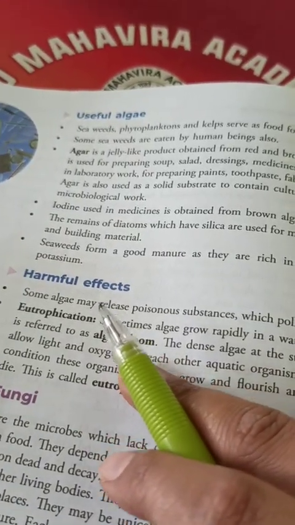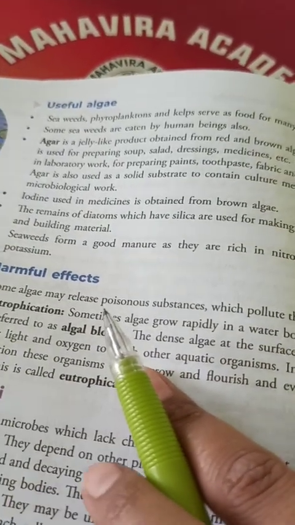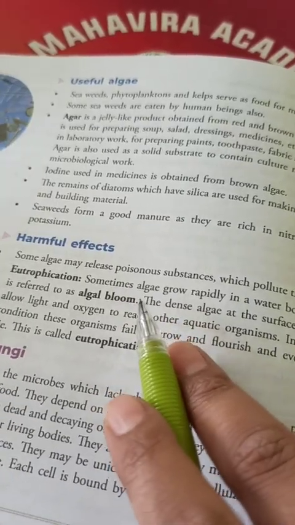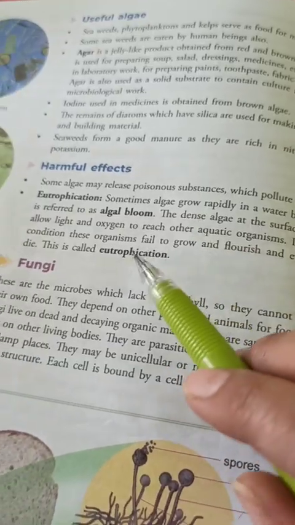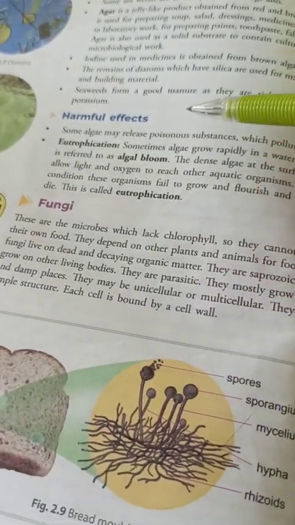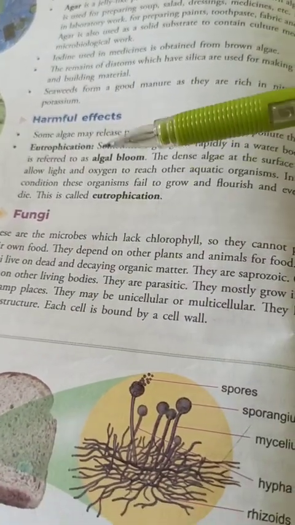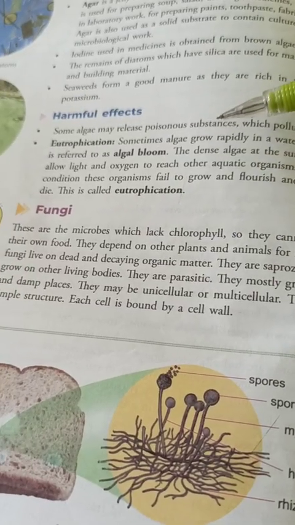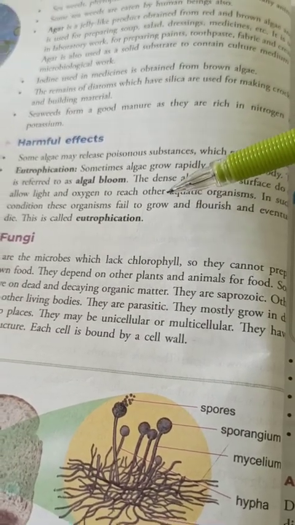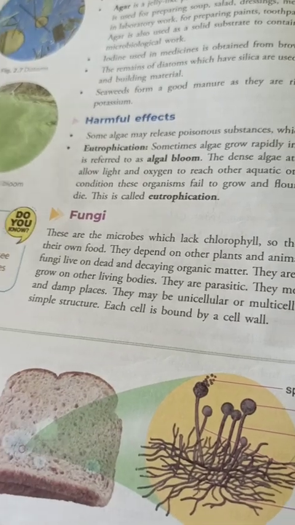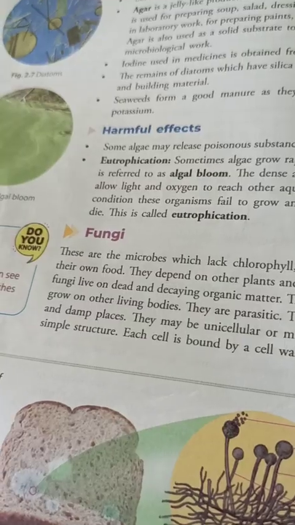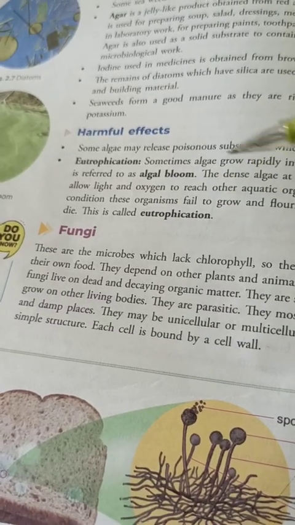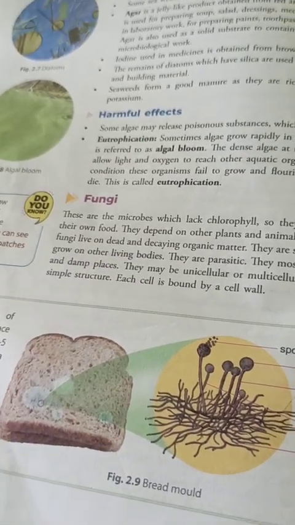So apart from useful algae, the algae have harmful effects as well. At times they release poisonous substances inside the water which pollute it and are not good for aquatic organisms. Next thing is eutrophication. Eutrophication is basically a process in which algal bloom takes place in the water. It is due to mixing of a large amount of fertilizers or pesticides inside the water. So it harms the aquatic animals living inside the water or on the surface of water. So this is what algae was about.